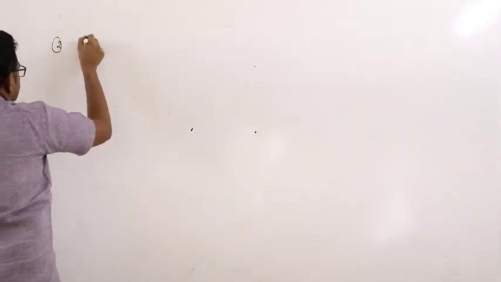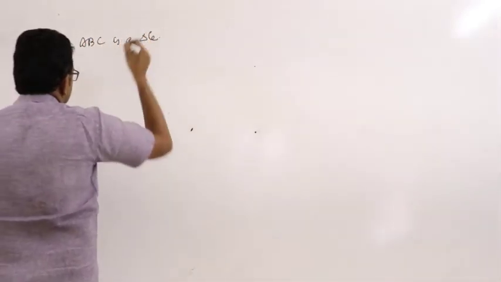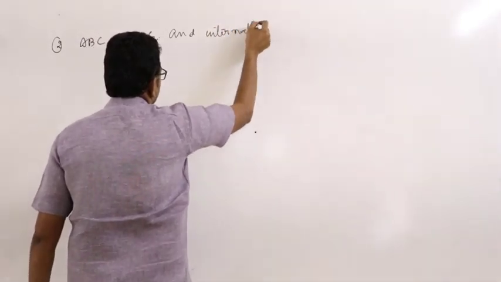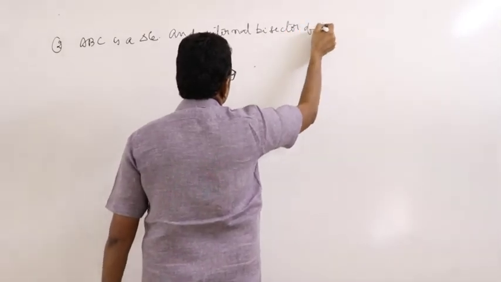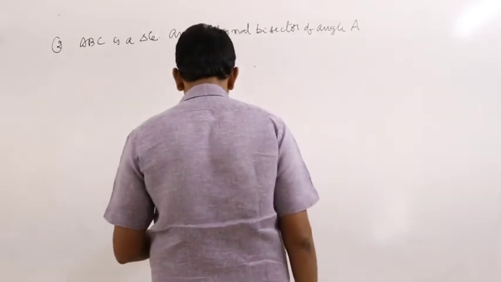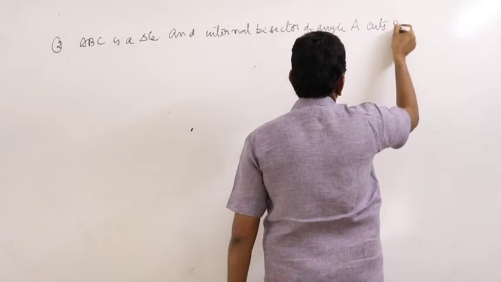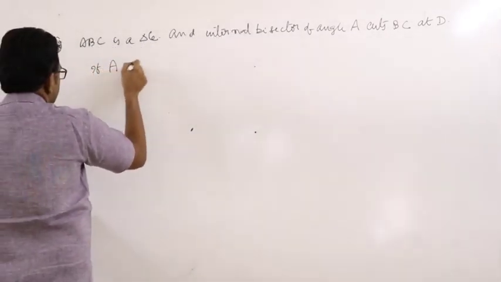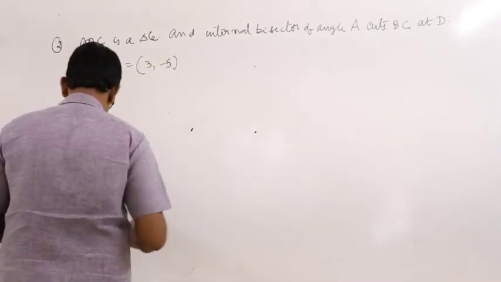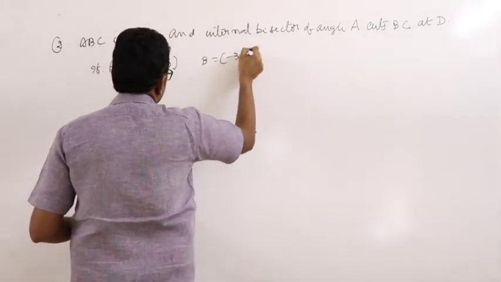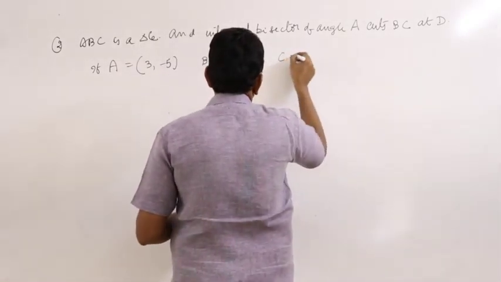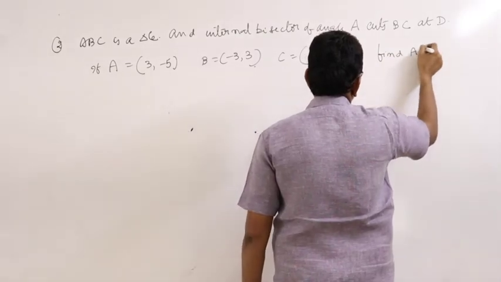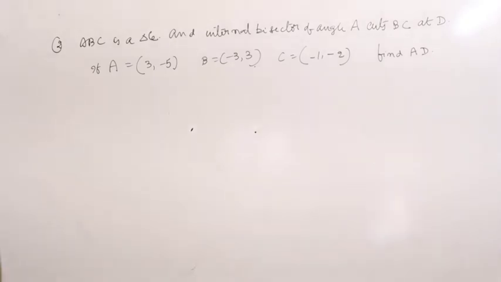Next problem. ABC is a triangle and the internal bisector of angle A cuts BC at the point D. If A is equal to 3 comma minus 5 and B is equal to minus 3 comma 3 and C is equal to minus 1 comma minus 2, then find AD. Find AD.